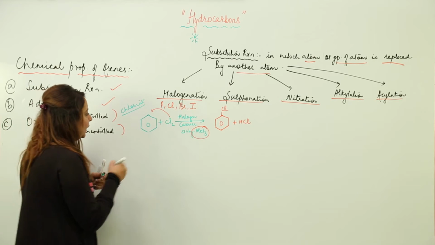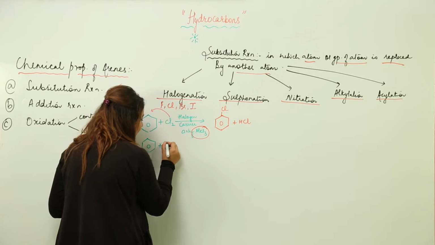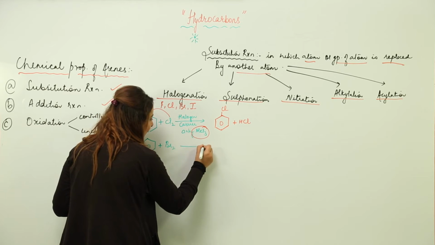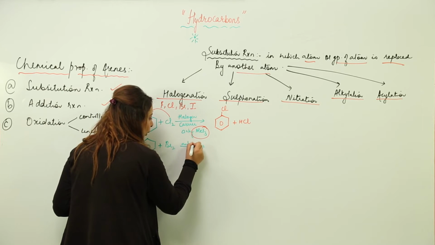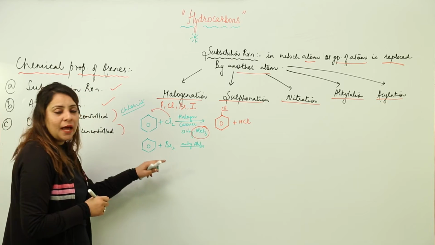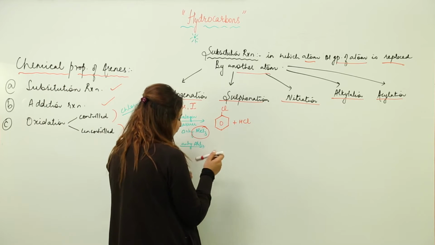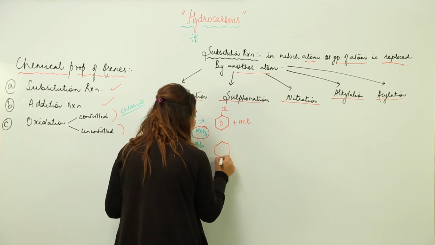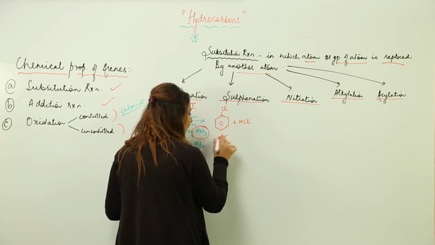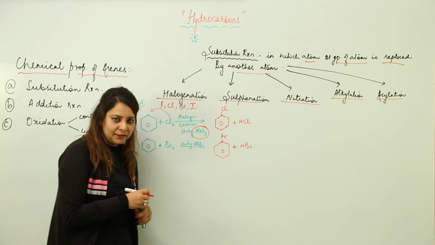In the same way we can carry out bromination. Suppose you have the benzene ring and you add Br2; again the halogen carrier is important, so let's take anhydrous AlCl3 again. Then the H is replaced by Br, and you get bromobenzene, with bromine attached to the benzene ring, and hydrogen bromide is liberated.